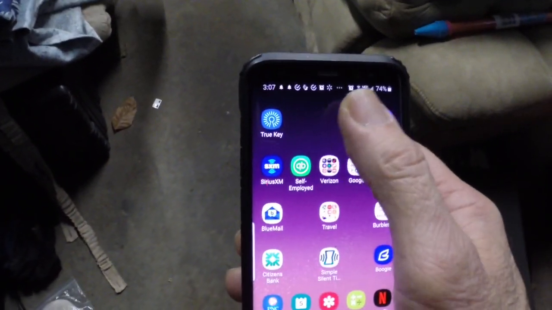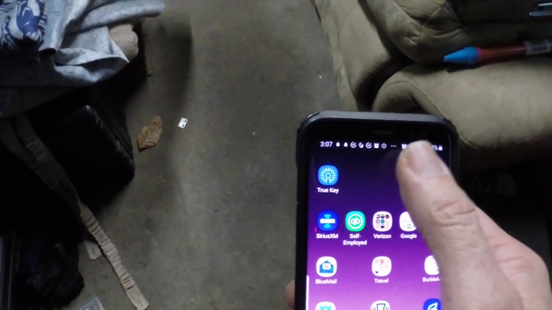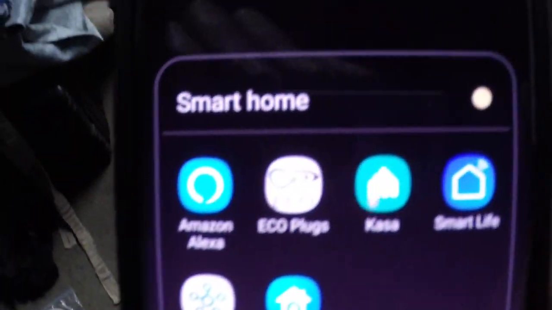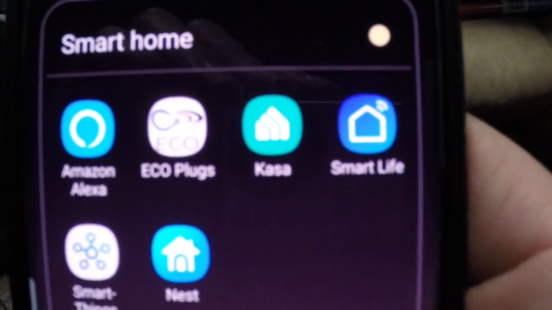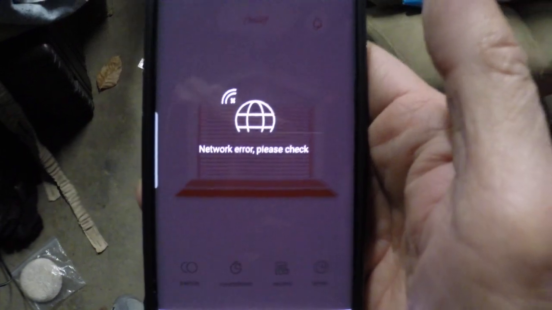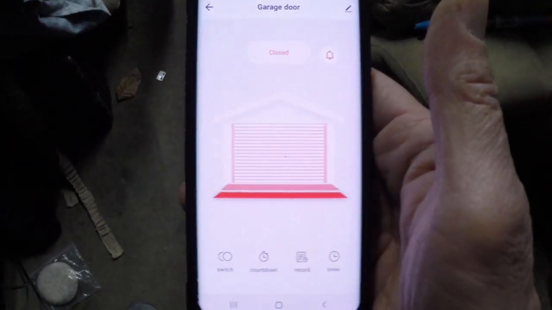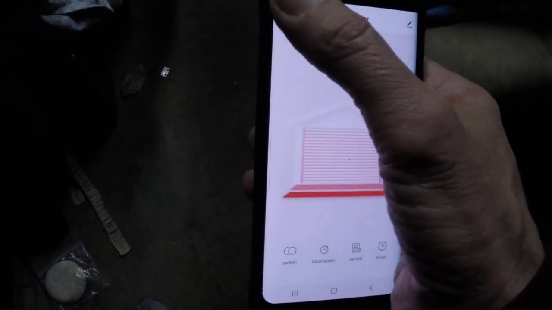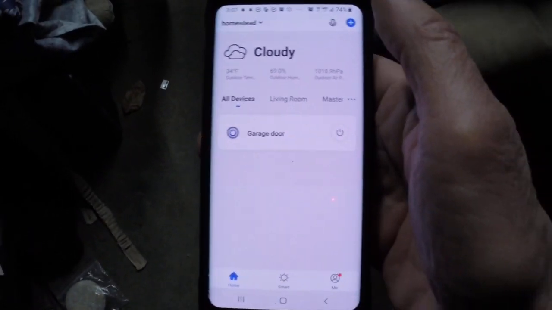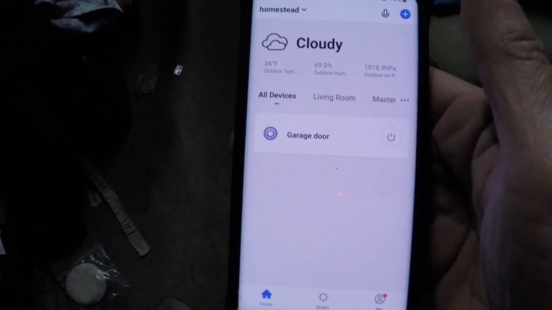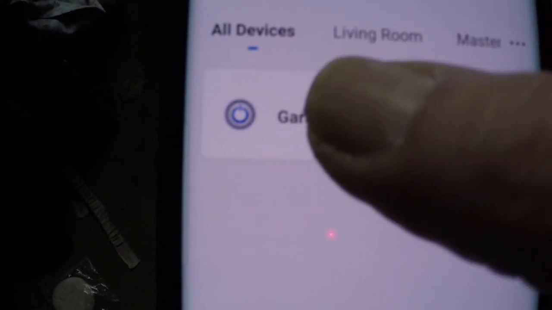Okay, we're going to open up my smart home app. Over here on the right, it's called Smart Life. Open that up, and that shows you my garage door is closed. The initial screen you'll see would be this one here. We're at home. There's my garage door.